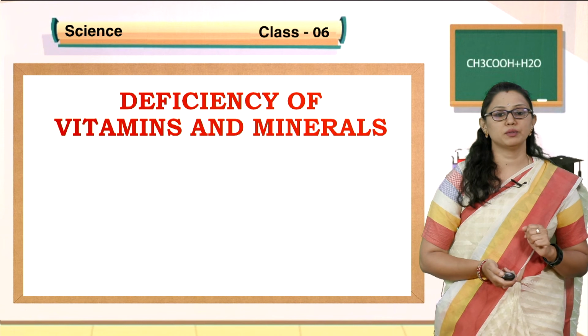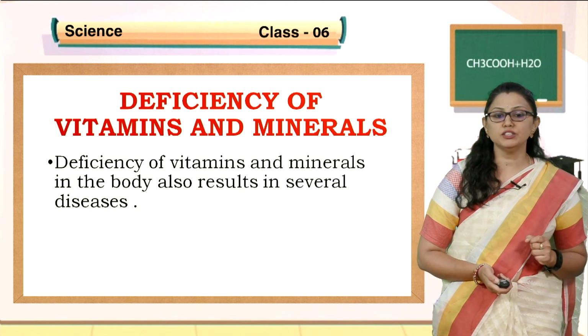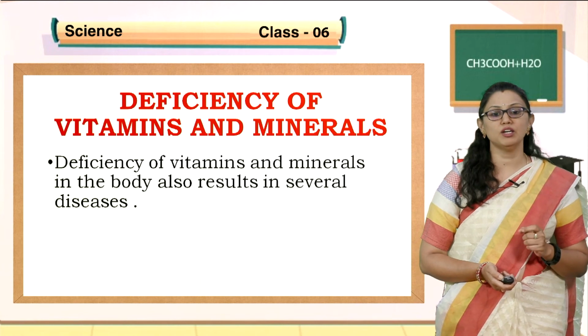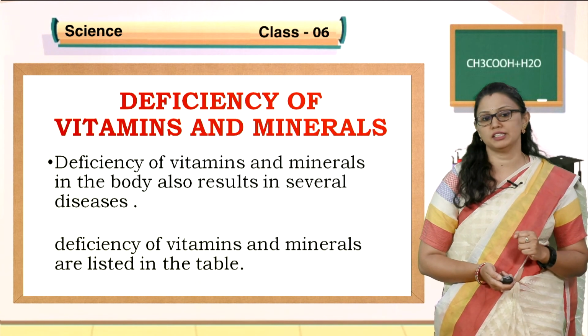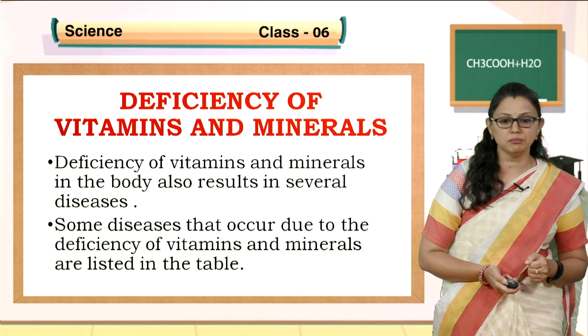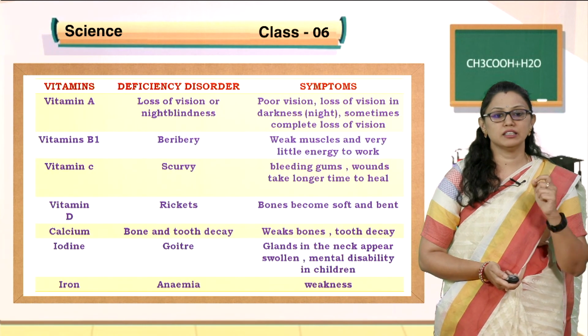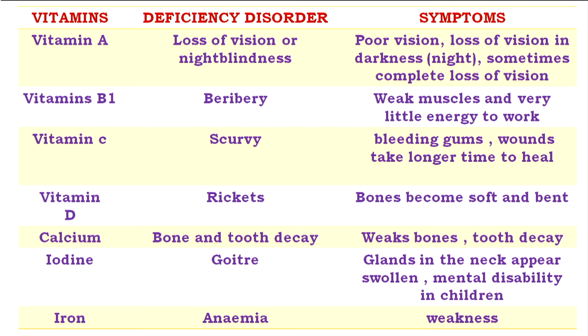Next, we will go with the deficiency of vitamins and minerals. The deficiency of vitamins and minerals in the body also results in several diseases, children. Some diseases that occur due to the deficiency of vitamins and minerals are listed in the table. Vitamin A, the deficiency disorder is loss of vision or night blindness.